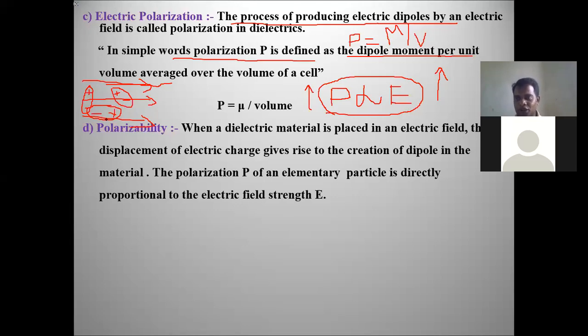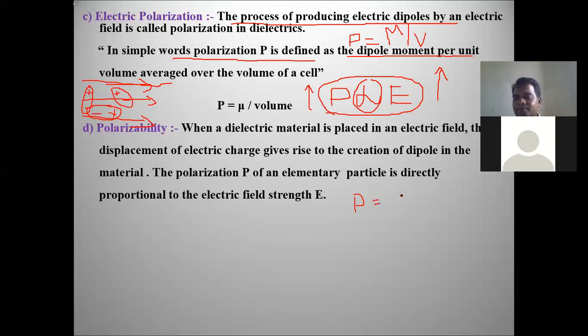The alignment is called polarization. The alignment increases with the increase of the electric field, so there is a directly proportional relation between polarization and electric field. If you remove the proportionality sign, you have a proportionality constant.